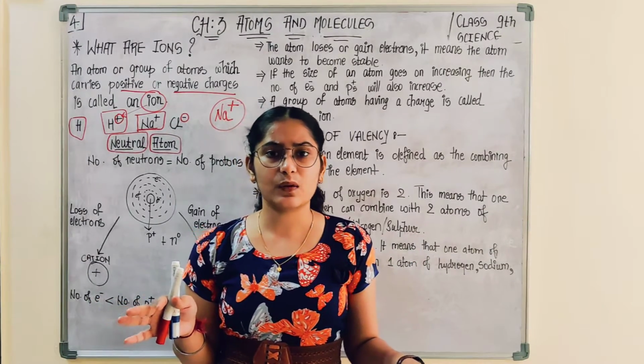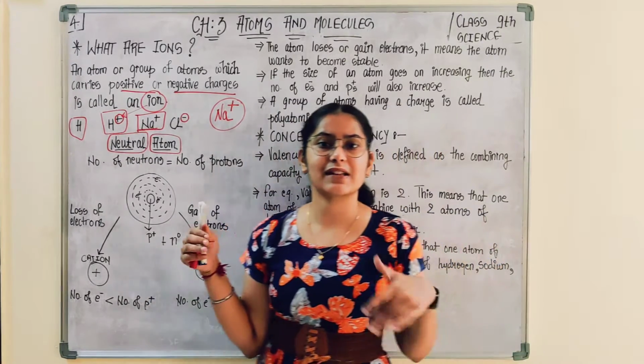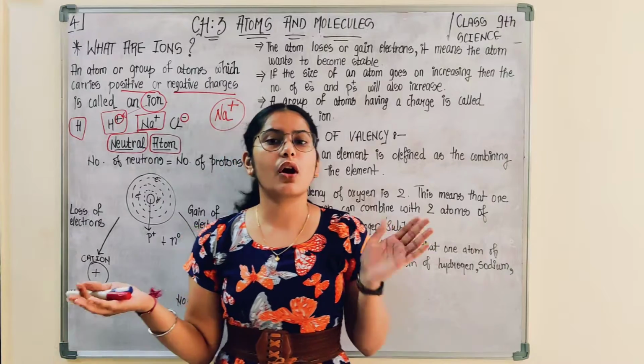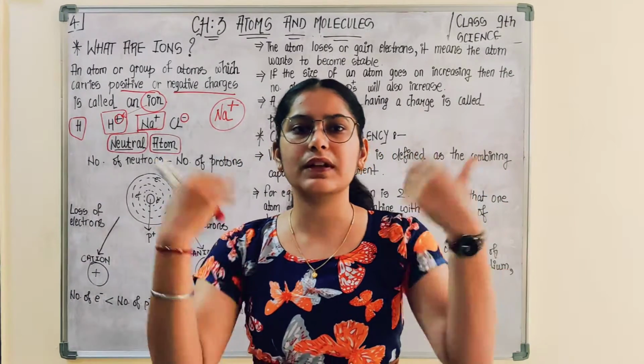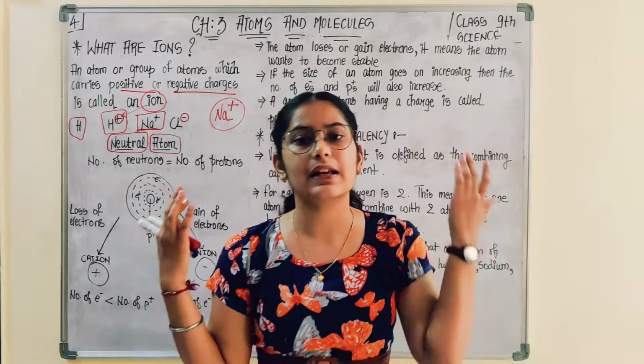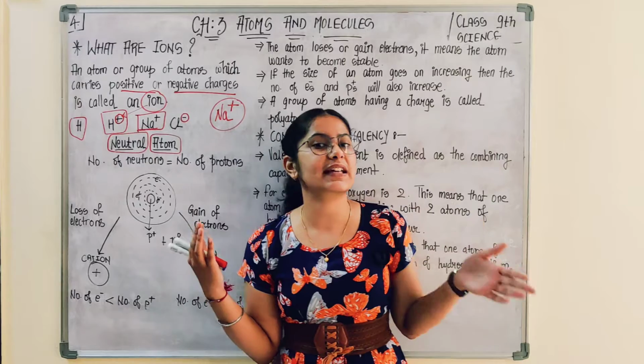Am I right? So similarly, when I say neutral atom, that means the atom has neither positive charge nor negative charge, just as the car is not moving forward or backward.